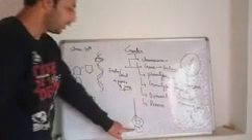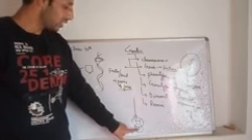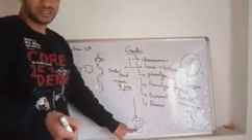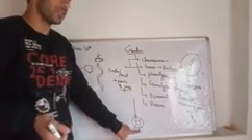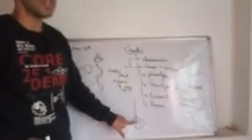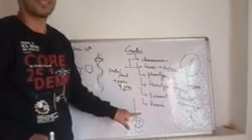So this is the gene, this is the gene. This gene will express its character and this gene will also express its character. So I can say that this is the genetic makeup, that every gene will express its character.